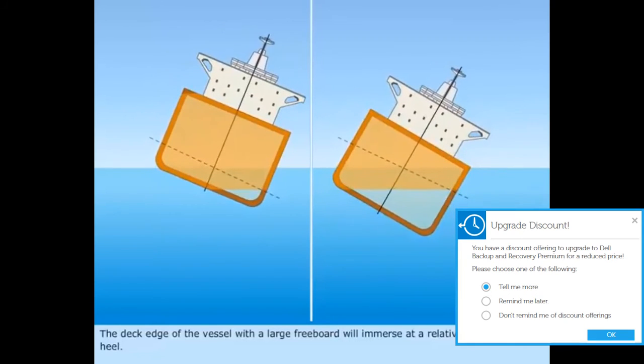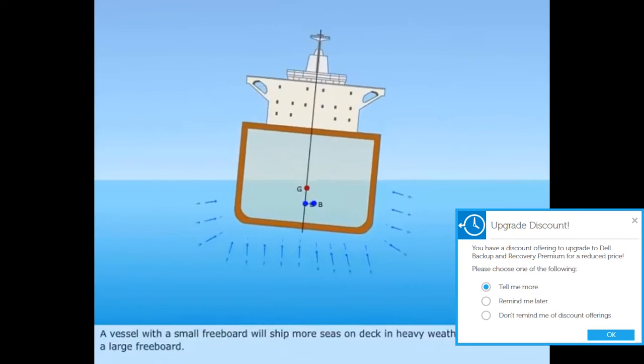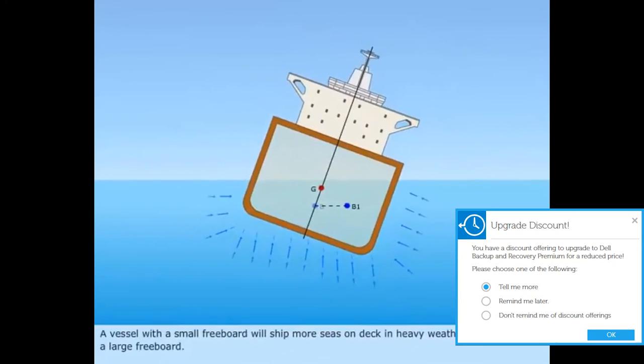So the three cases are: the very first, if W is greater than F, then the body will sink. If W and F are both equal, then they cancel each other and the body will be just at the liquid surface. And if the weight of the body is less than the buoyant force, then it will be partly submerged.